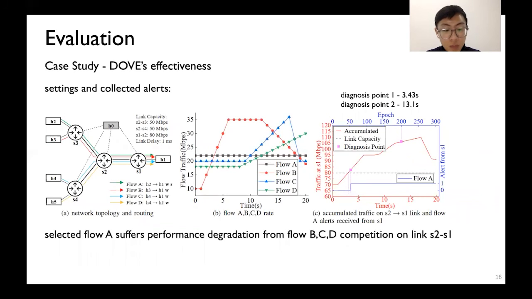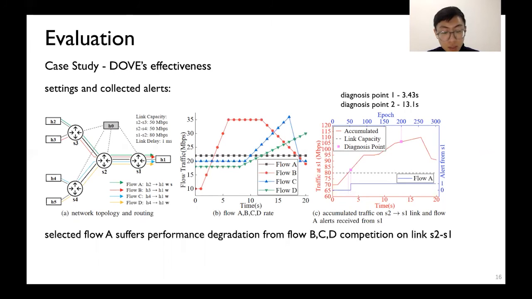We implement DAV on the P4 software switch, behavioral model version 2, and Barefoot Tofino, test its effectiveness, accuracy, and overhead, and compare DAV with state-of-the-art works. We show DAV's effectiveness with a use case.